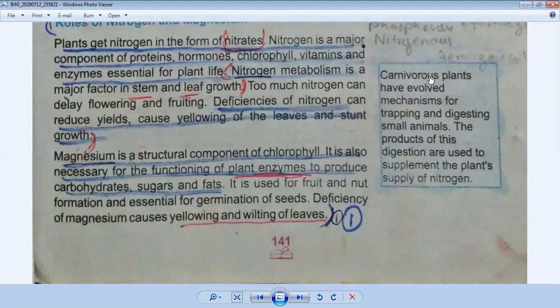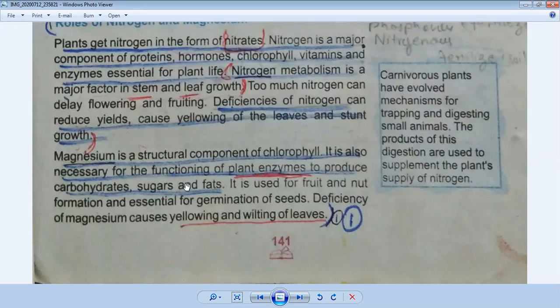Now we will discuss the role of magnesium. What is the role of magnesium in the life of a plant? In the above paragraph we have discussed the role of nitrogen. Now we will discuss the role of magnesium. Magnesium is a structural component of chlorophyll. It means it makes the structure of a plant. It helps to make the shape of a plant. It is also necessary for the functioning of plant enzymes to produce carbohydrates, sugars, and fats.